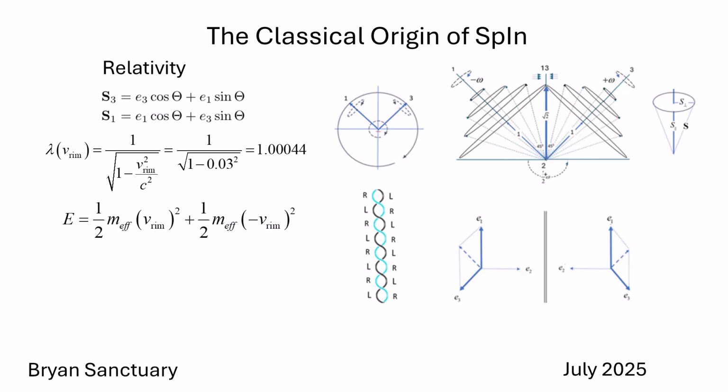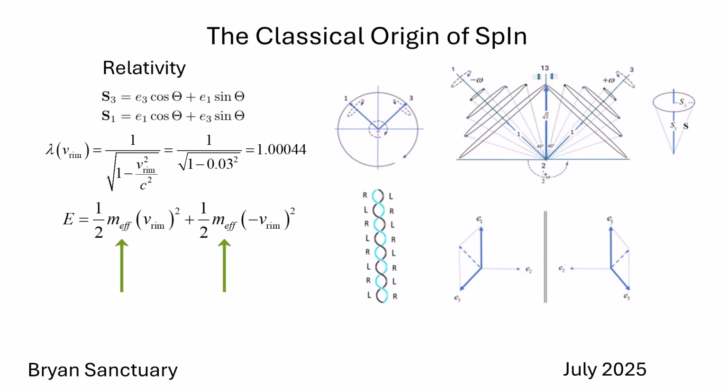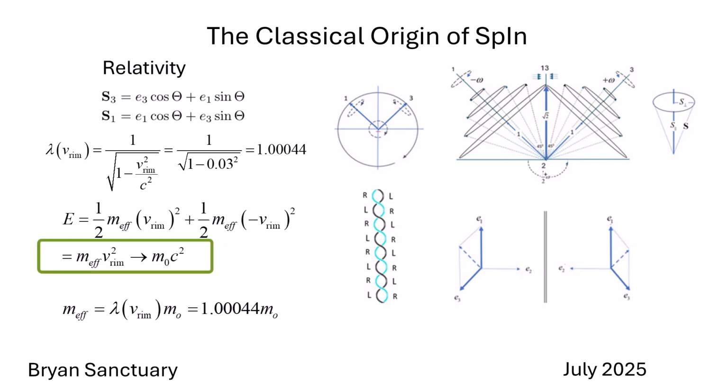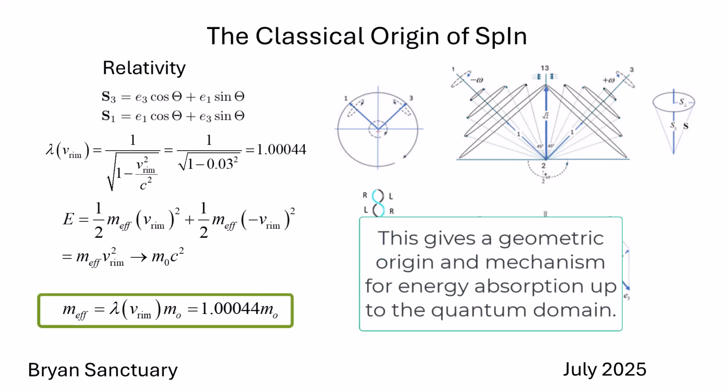To show this, as the electron approaches its quantum domain, the total internal energy is given by the sum of the two axes, defining the effective mass. At the quantum domain of theta equals pi/4, the effective mass is given by the Lorentz factor times the internal rest mass. This establishes a geometric origin and physical mechanism for the quantum domain and relativistic limit.